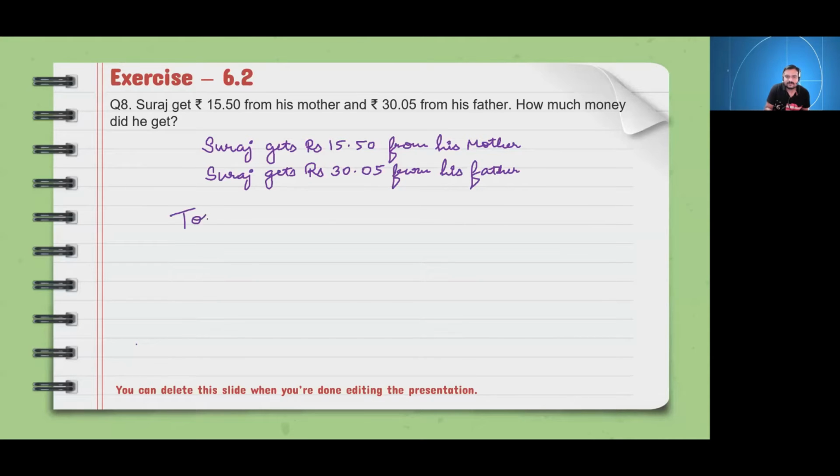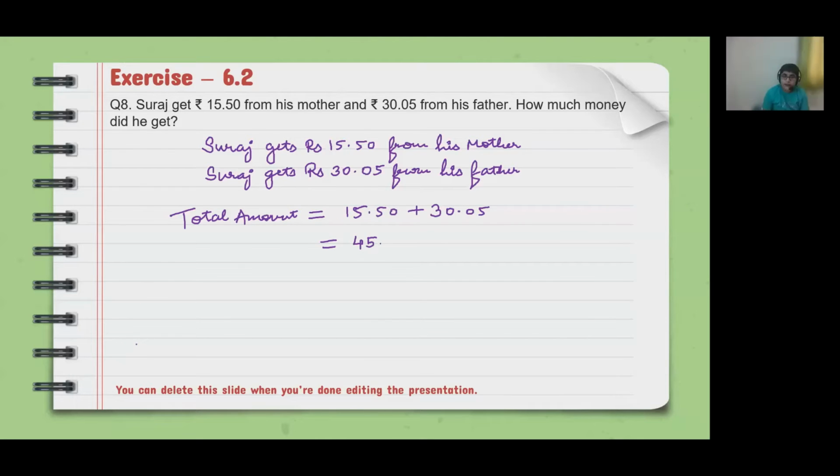So next will be what? Total amount Suraj gets from his parents. He gets 45.55. So 15.50 plus 30.05. If we do the addition, it will come 45.55. So the total amount is rupees 45.55.